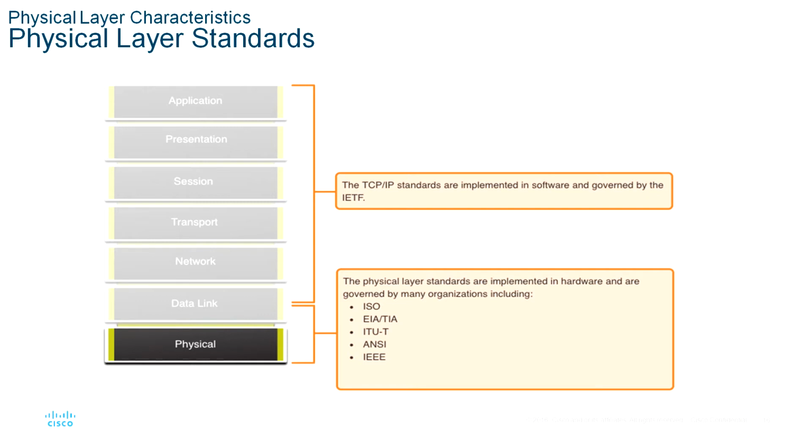There are many different international and national organizations, regulatory government organizations, and private companies involved in establishing and maintaining physical layer standards. For instance, the physical layer hardware, media, encoding and signaling standards are defined and governed by these standards organizations: ISO, International Organization for Standardization, Telecommunications Industry Association or Electronic Industries Association, TIA, EIA, International Telecommunication Union,